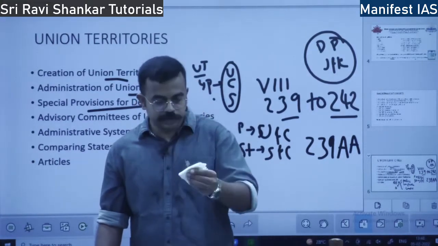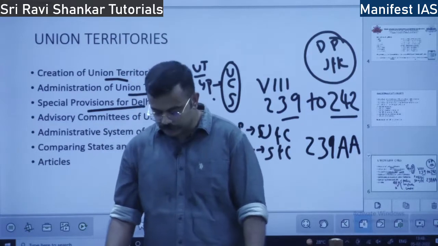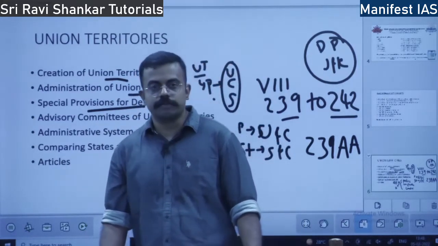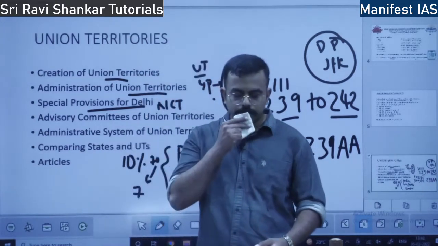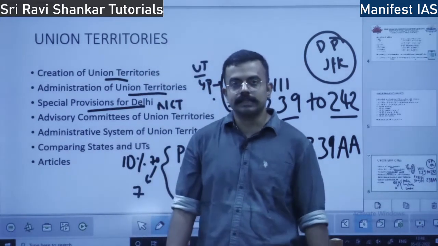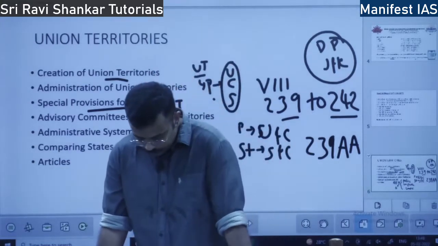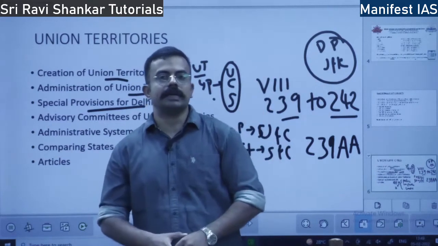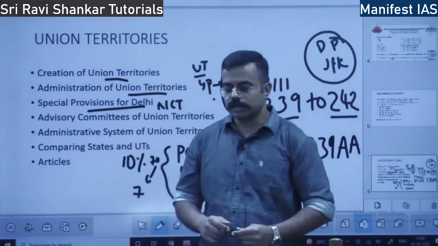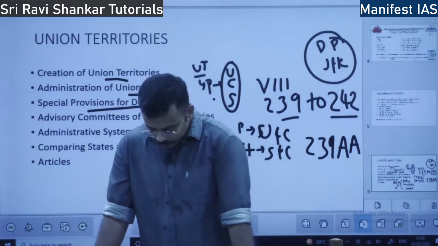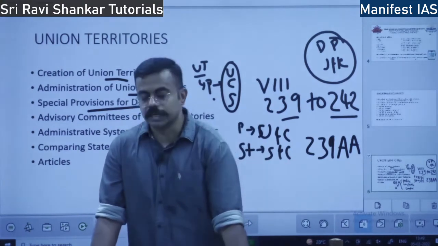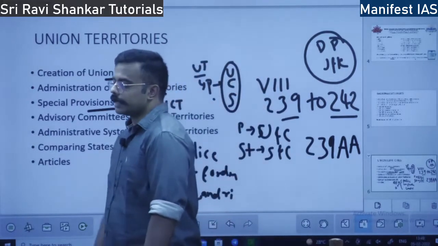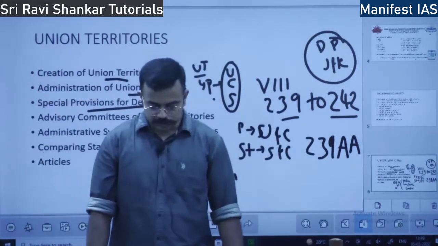So, the Council of Ministers will aid and advise the Lieutenant Governor in the conduct of day-to-day affairs. Okay. So, if there is a conflict, whose opinion will stand? It is the opinion of Lieutenant Governor as per the recent National Capital Territory Amendment Act. So, Lieutenant Governor is an overruling authority. The Lieutenant Governor can also promulgate ordinances similar to Governor and President.